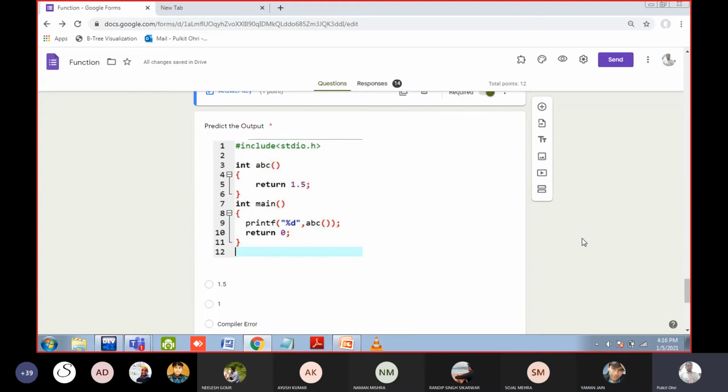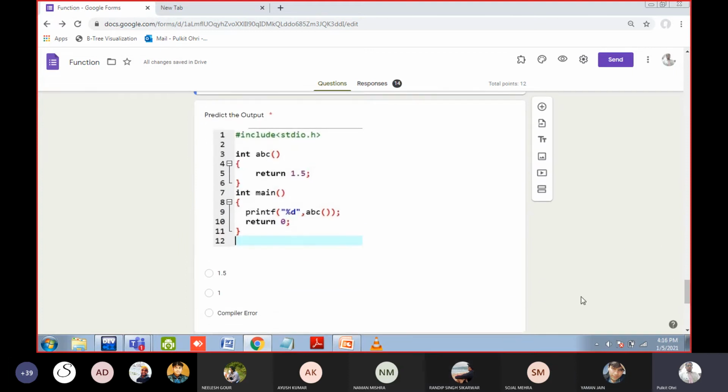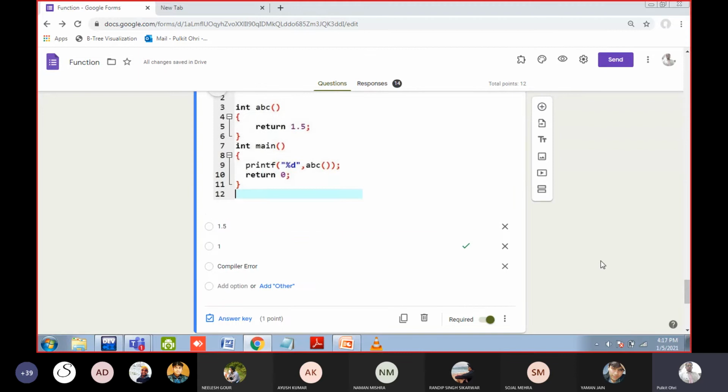Compiler error is the answer. Can anyone tell me the answer of this question? It is 1. It is not a compiler error, because I have told you. For example, if you write int a equal to 1.5 and print the value, the answer will be 1. It is not an error. The decimal value is deleted by itself. The compiler deletes the decimal value if you use an integer. So here only number 1 is returned, because the return type is integer. So 1 is the answer. Okay, compiler error is not the answer.